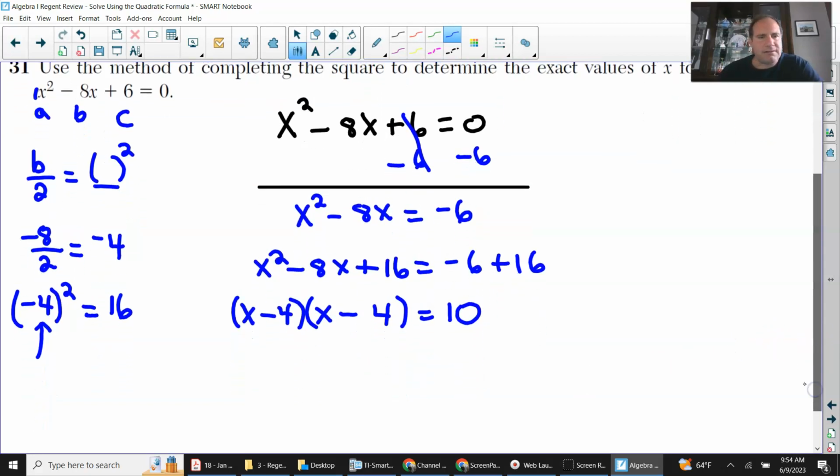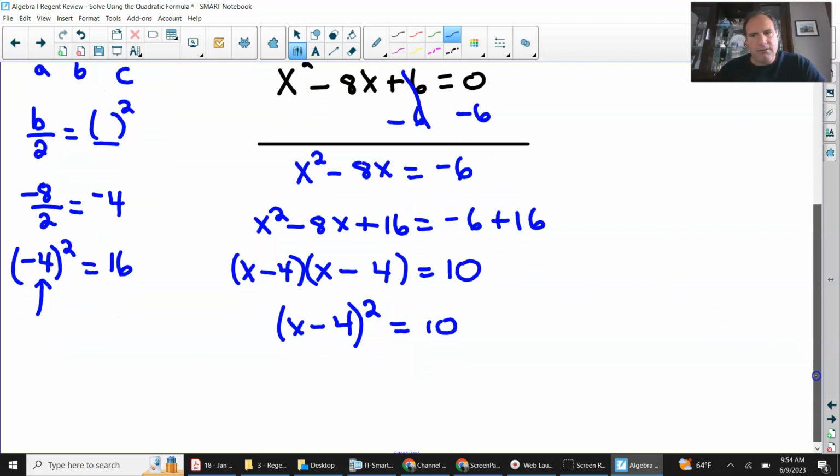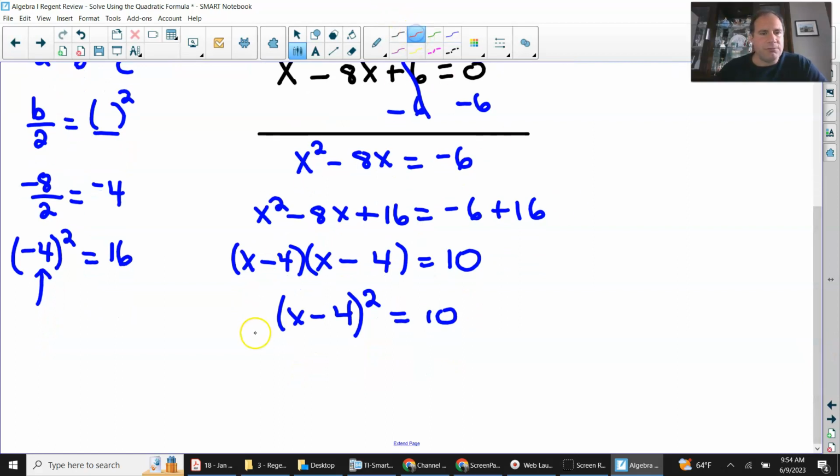So to rewrite this, I have x minus 4 twice. So I'm going to rewrite it as x minus 4 squared equals 10. Now you can see that you can solve this. What is the opposite of squared? The opposite of squared is square root. So that's why I'm going to square root this side, because I don't want that squared there, and square root this side. This square cancels out with the square root. And look, x minus 4 comes down.